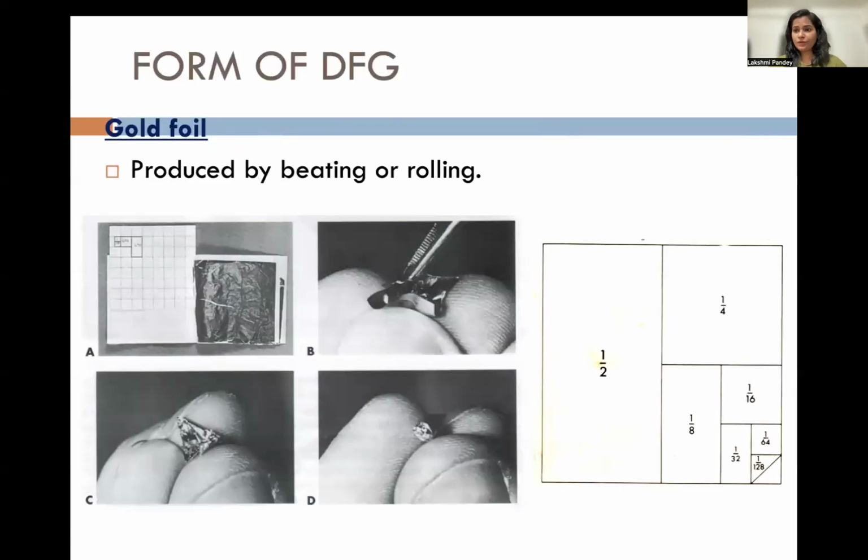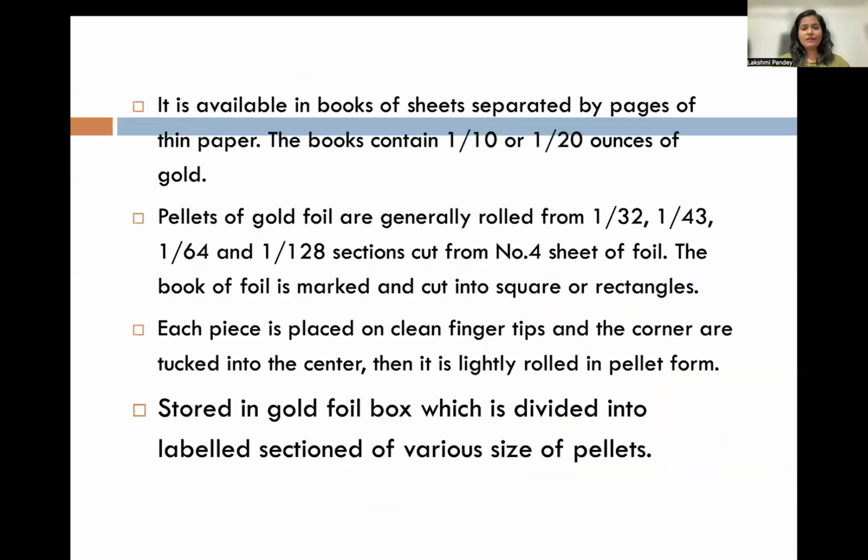There are various forms of gold. As you can see in the picture, this is the foil form of gold. Here you place a foil, and then you can fold it in half, 1/4 or 1/8. This is how you fold the foils, or you cut the foils and take the amount and put it in the restoration or the cavity. It is available in books of sheets separated by pages of thin paper. The book contains 1/10 or 1/20 ounces of gold. Pellets of gold foil are generally rolled from 1/32, 1/43, 1/64 or 1/128 sections cut from number 4 sheets of foil. The book of foil is marked and cut into squares or rectangles.